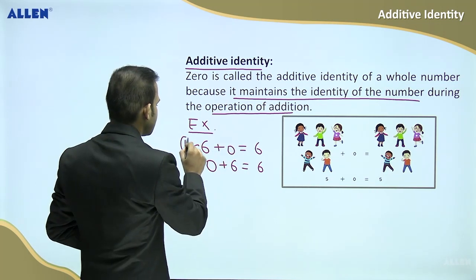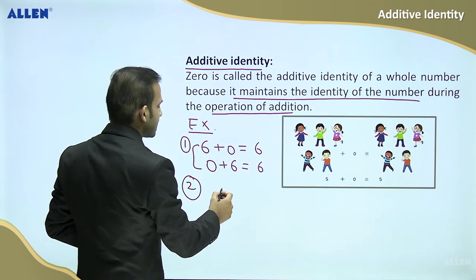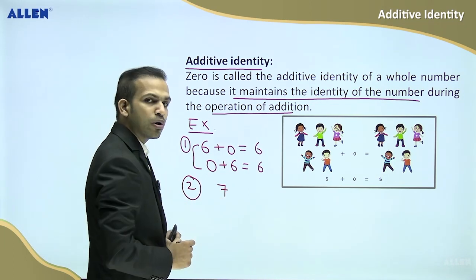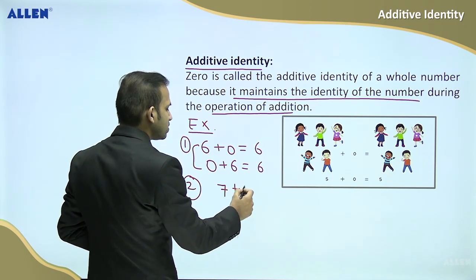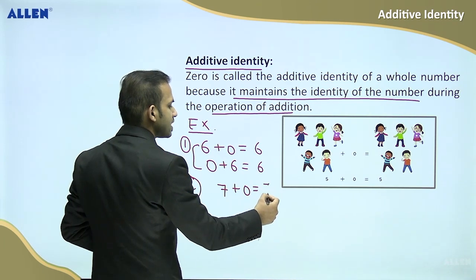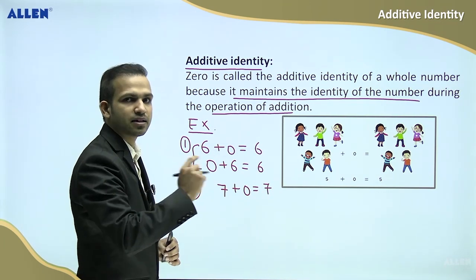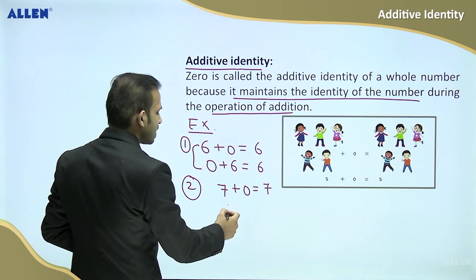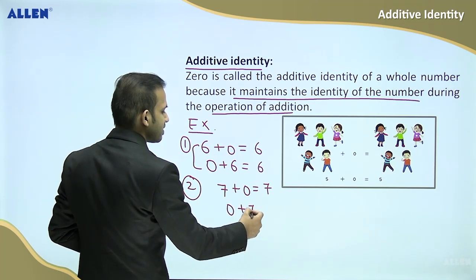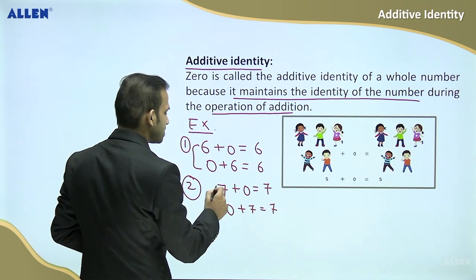The next example: if you take 7 as a whole number and add 0 to this, you will get the same number, that is 7. And if you add 0 to the whole number 7, then again you will get the answer 7.